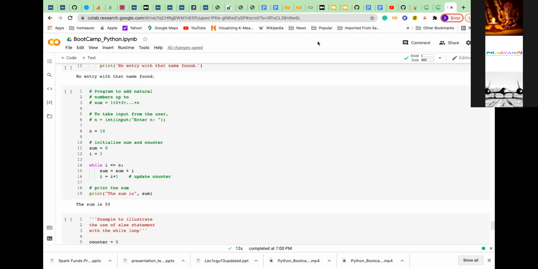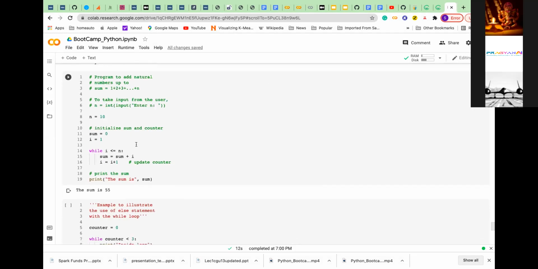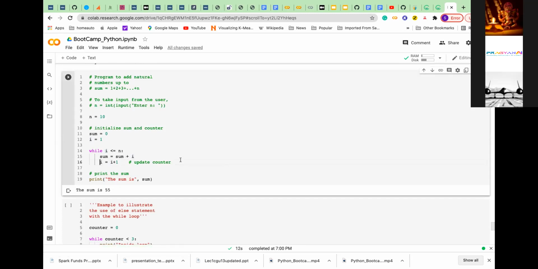Till what time? Till that number, i becomes. Then somewhere else I should be updating. If I'm not updating, then how does the i count increment? So there will be an update, and this update will be happening here. This while loop will continue till this. So what is the syntax? The while, the condition and the loop, and all of this is part of the while statement. And then finally I'm trying to print.